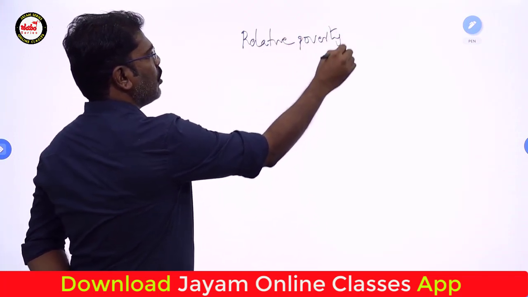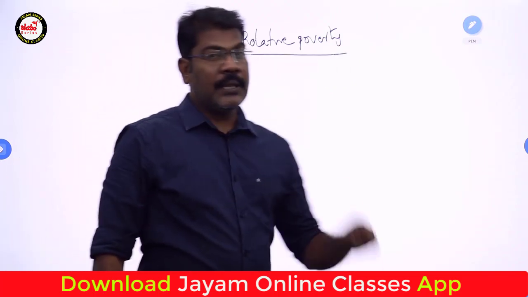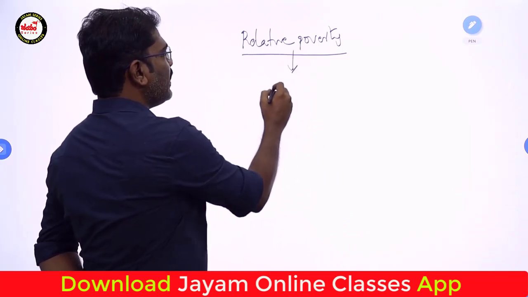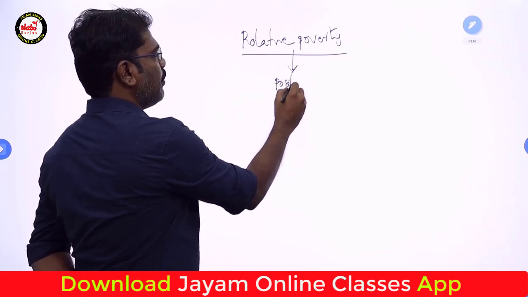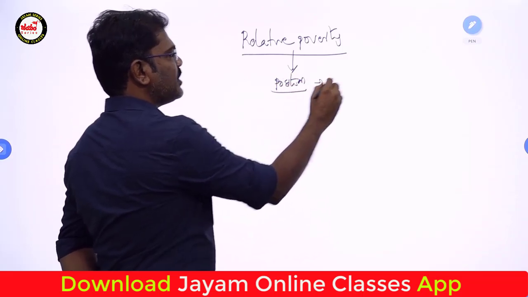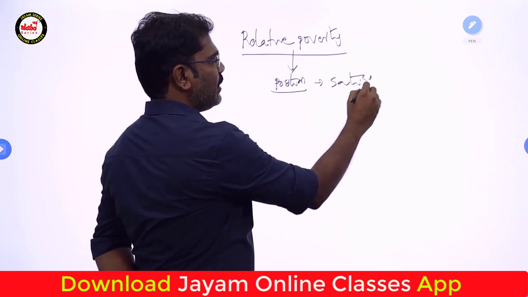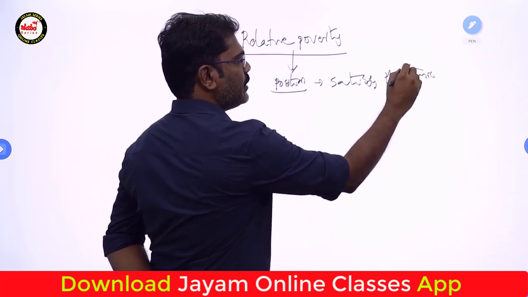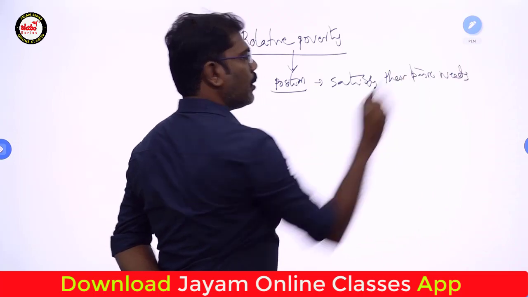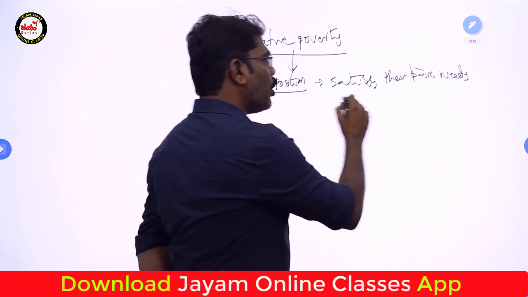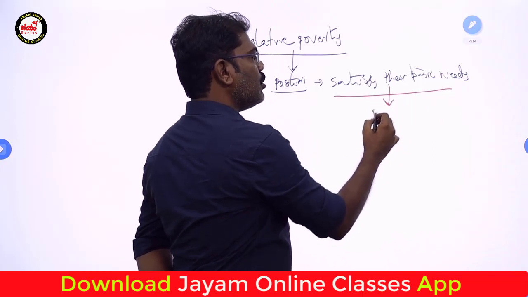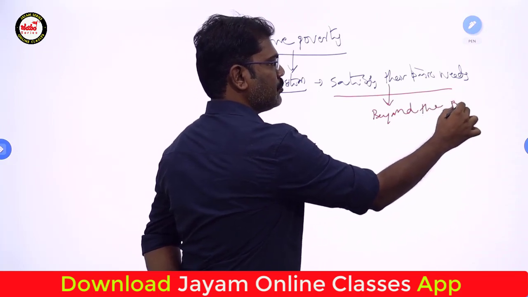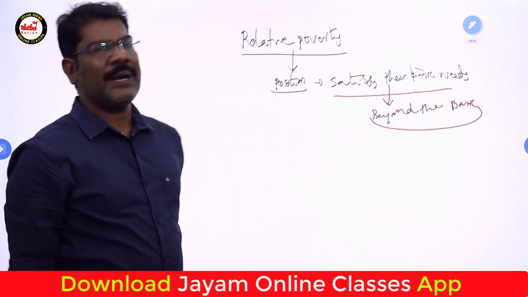Relative poverty. What is meant by relative poverty? The people who are in a position to satisfy their basic needs, but not in a position to go beyond the basic needs. The best example I will tell you.